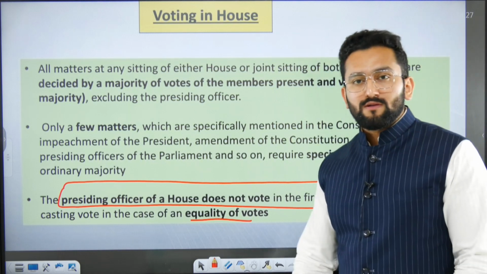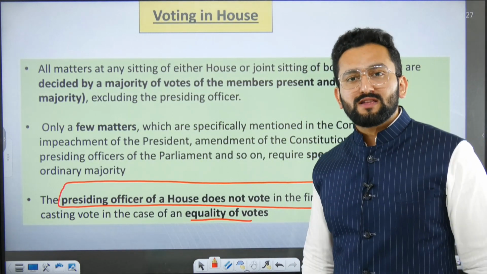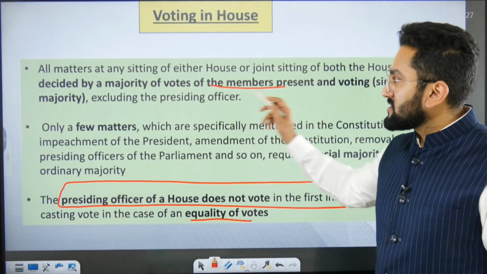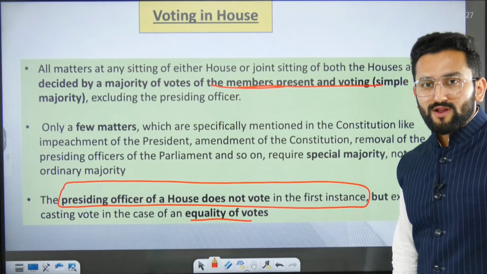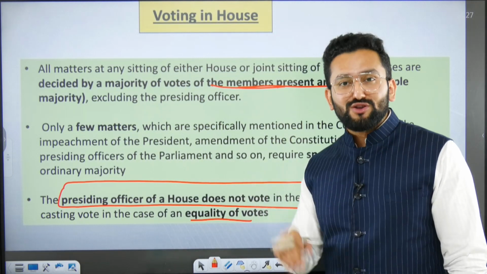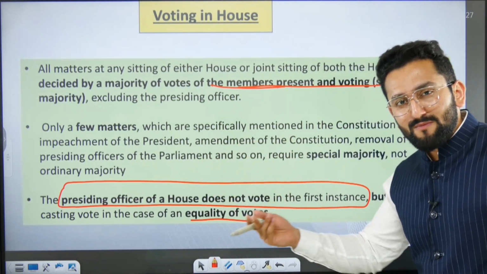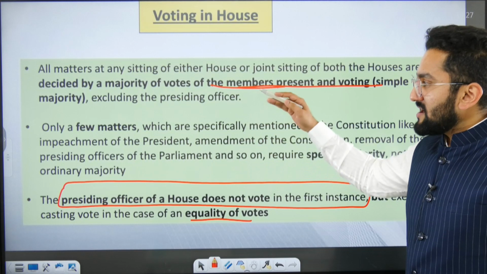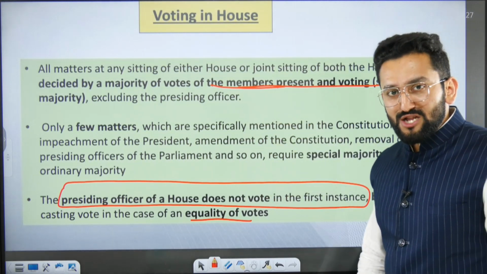Voting in the house. In the majority of cases, simple majority is used, meaning a majority of votes of members present and voting. And specifically there are cases where the Constitution mentions a special majority, for example, impeachment, constitutional amendment, right? So these are the two kinds of voting methods which are used.